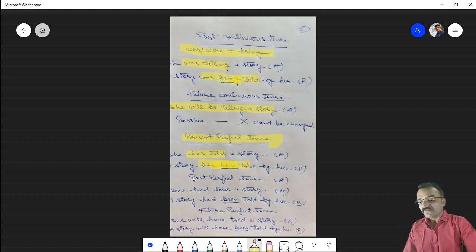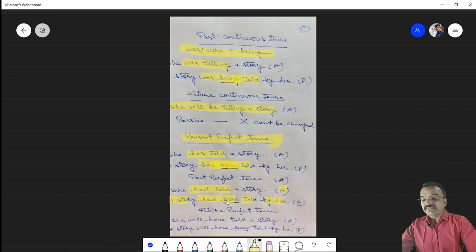For example, the next example is from past perfect tense. If there is a past perfect tense, for example, she had told a story. This is active. So when we change into passive, it will be, a story had been told. So this will be been. So we are adding the be form of the verb, been, here. All the things are the same. The doer is used in the beginning and the object in the ending if it is active. And if it is passive, we are using the object in the beginning. The object is a story. And we use the main verb's third form, and we use by, and then we use the doer or subject.